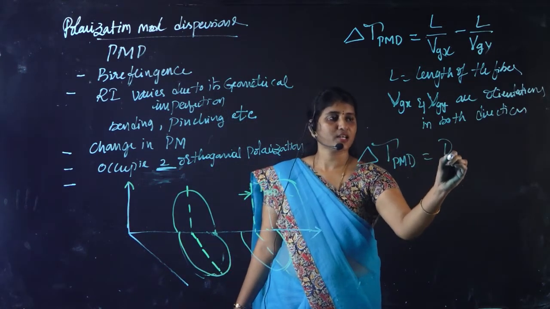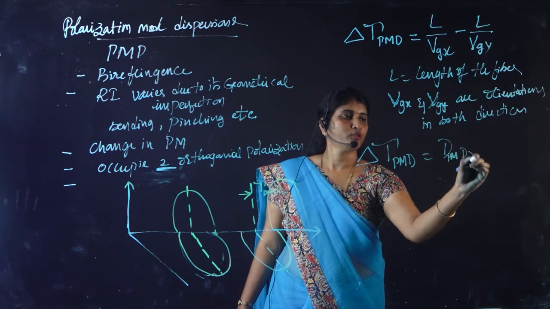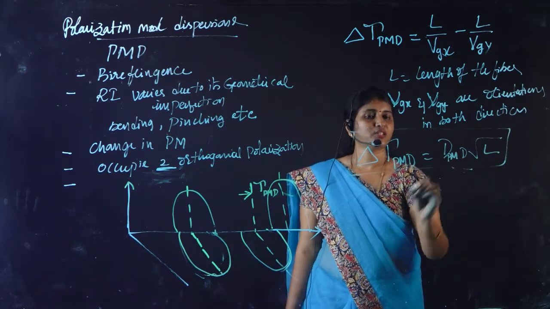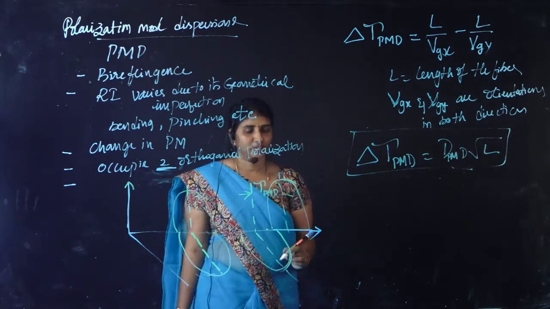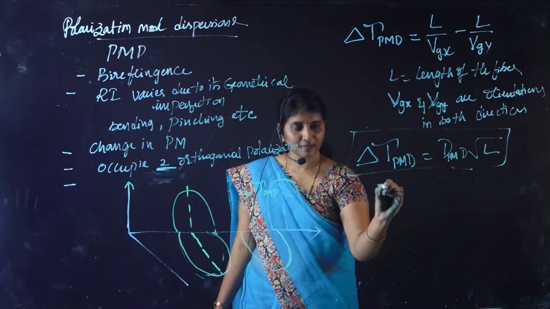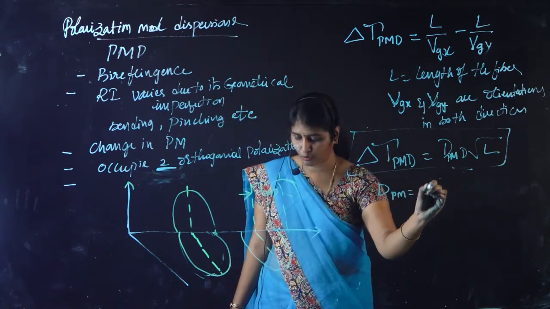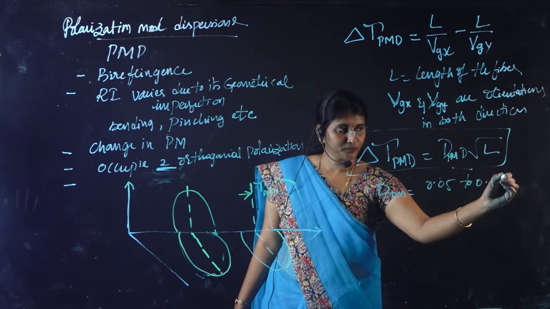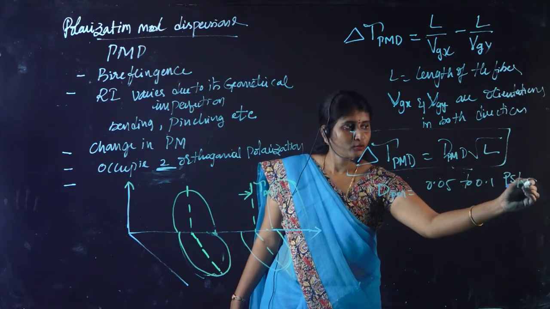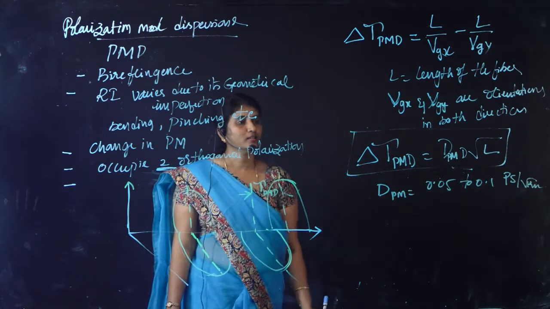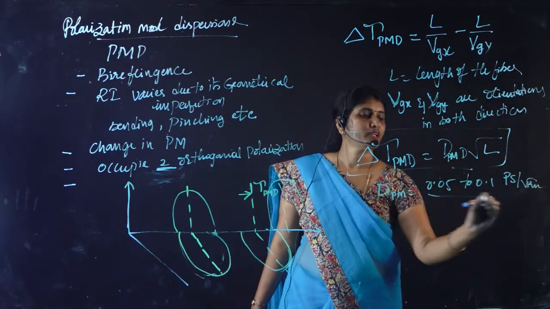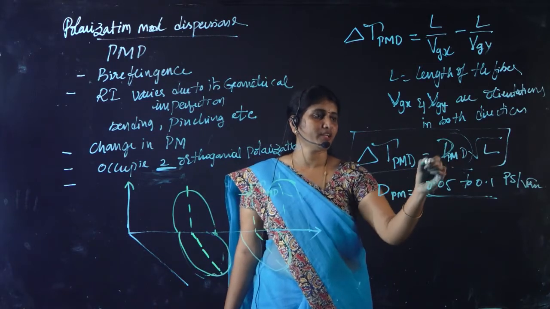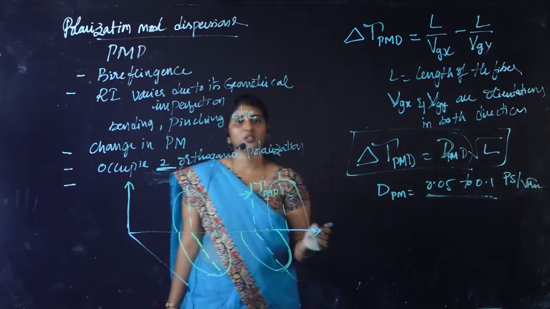and in terms of dispersion factor this can be written as dPMD into root over L. The dPMD is the dispersion factor for polarization mode dispersion. Typically, the value of dPMD is 0.05 to 0.1 picoseconds per root kilometer. L is your distance. These are the typical values of D we can choose. It is a constant actually, a dispersion constant. We have already derived this dispersion constant equation in your group delay.